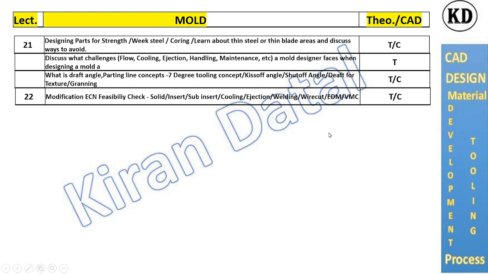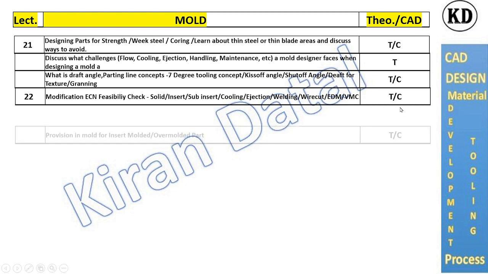ECN feasibility, meaning in an existing tool we have to modify. When a part is modified in an existing tool, there will be feasibility of modifications. We have to see by sub insert, cooling line, ejector pins, or welding, wire cut, any DFMA. We will cover this in this lecture. That also is covered in the theory and CAD.